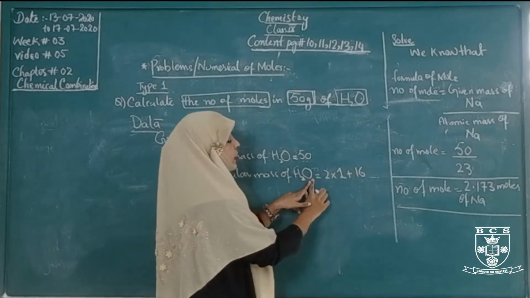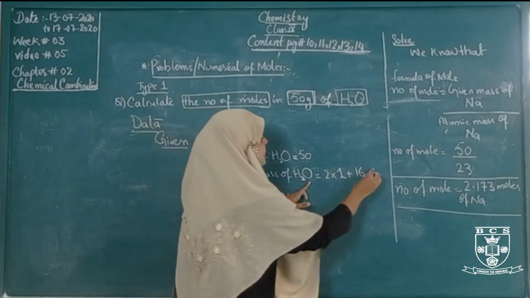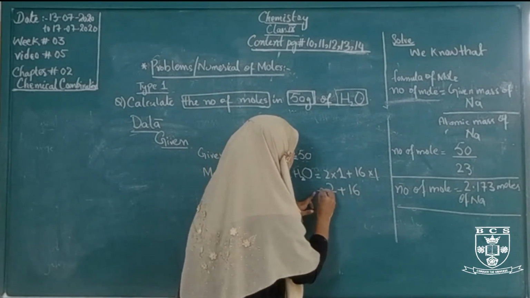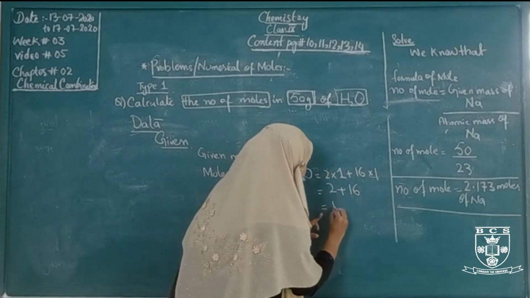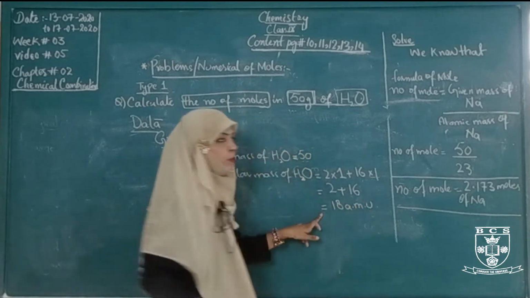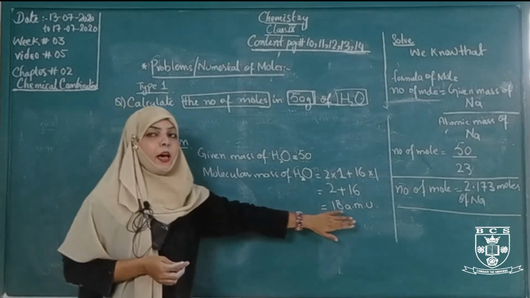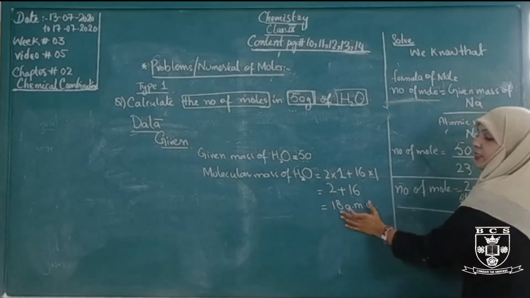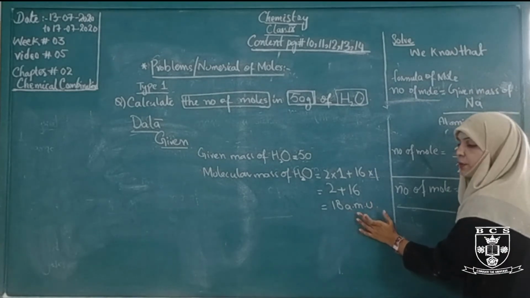There is no number here, so we consider only 1. 2 times 1 is 2, and 16 times 1 is 16, so the total molecular mass of water is 18, and the unit is AMU, atomic mass unit.